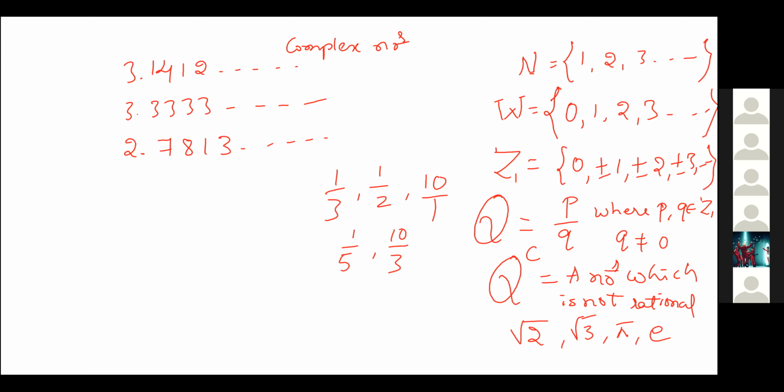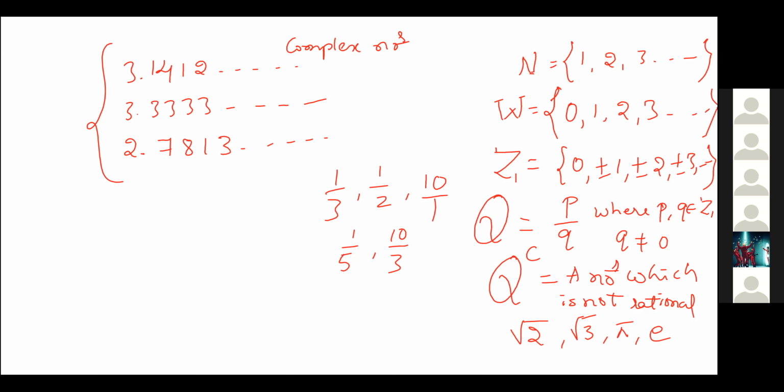Now tell me these three numbers, which is rational and which is irrational. All are rational, sir. 3.14 is irrational, sir. Irrational, okay. 3.33 is rational, sir.